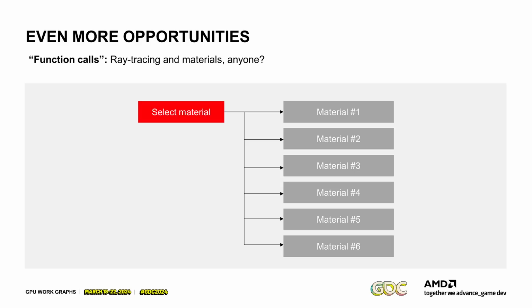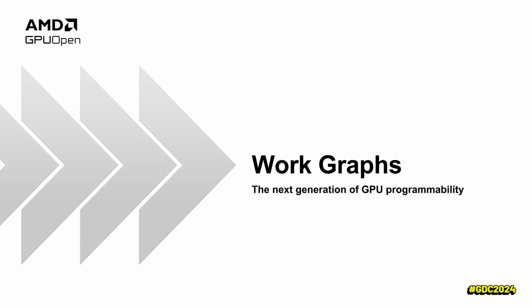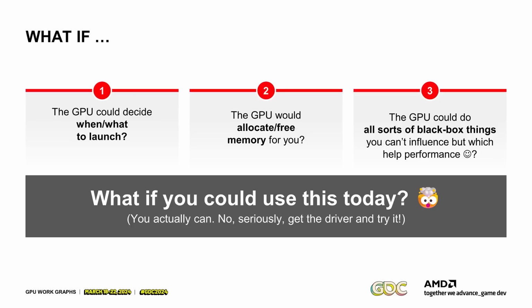So with the stage set, let's move on to work graphs, the next generation of GPU programmability. And imagine, what if the GPU could actually decide when and what to launch? So not do the execute indirect where everything is pre-recorded in the command buffer. What if the GPU could allocate and free the memory so you don't have to provide all the memory up front? What if you could use all of this today? And that's actually true. You can. I mean, it has been released at GDC, actually a week before GDC already. So you can give it a try if you want to.